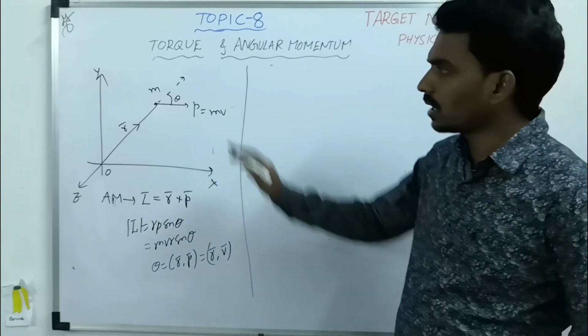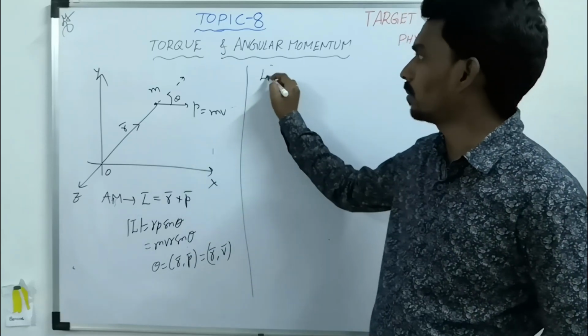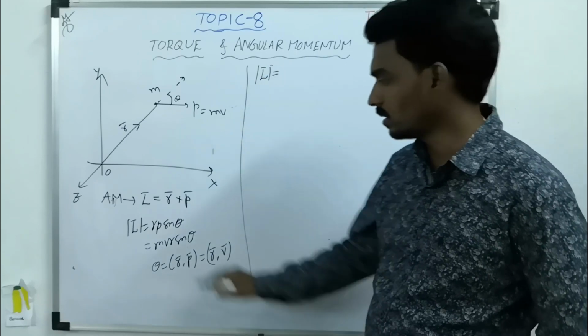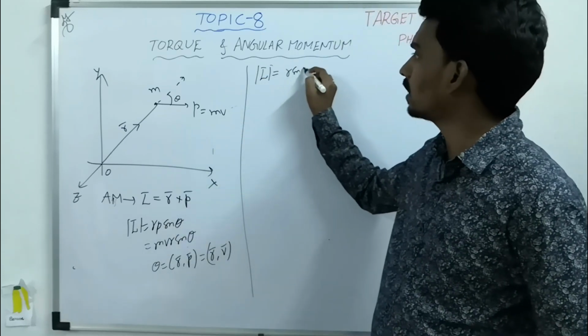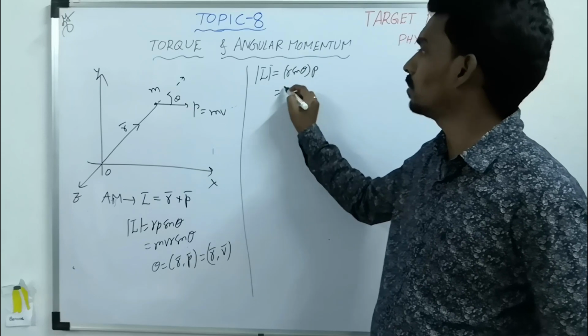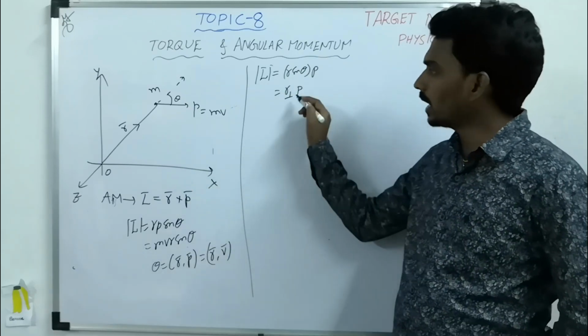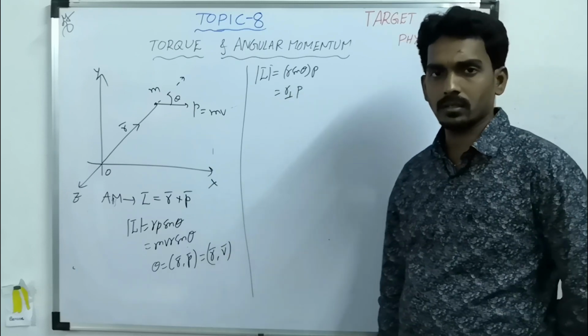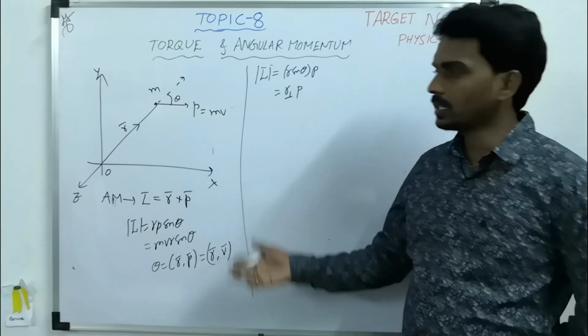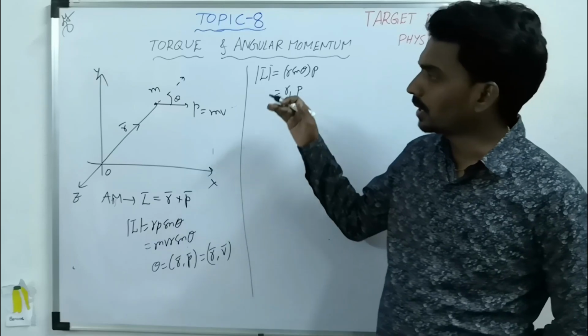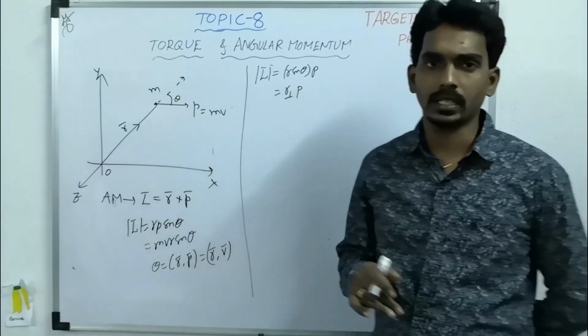Now here also you can define the same way: magnitude of angular momentum is r sin theta times p, nothing but r perpendicular times linear momentum. Again, what is this r perpendicular? Same as the previous case, where we took the line along the direction of force.